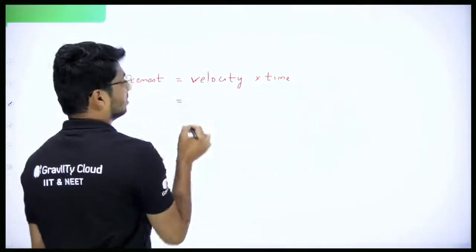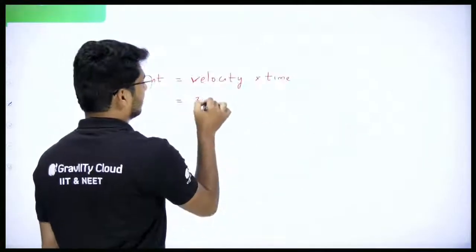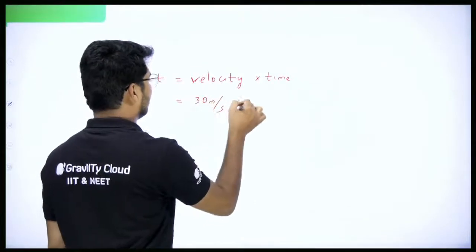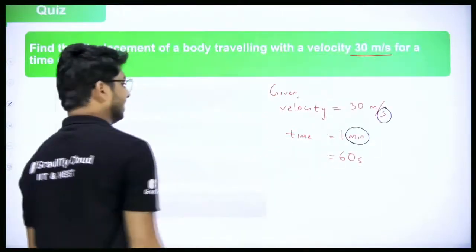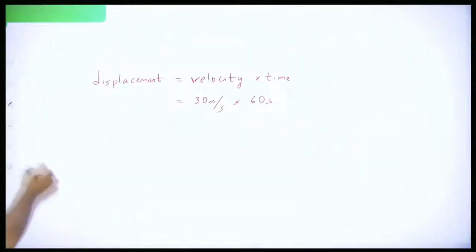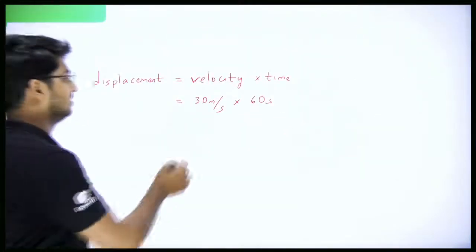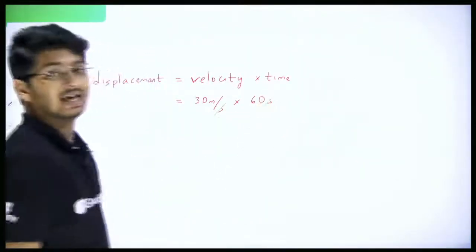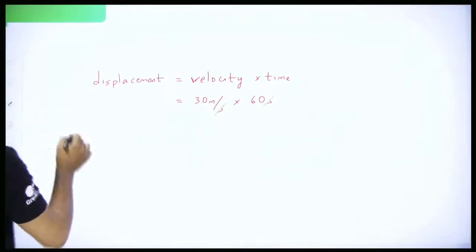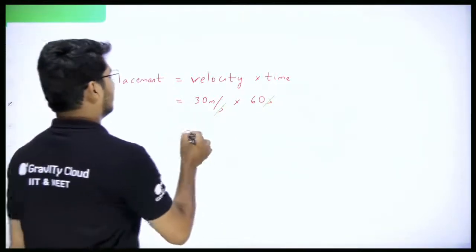Now velocity is how much? 30 meter per second. Time you have to take as how much? 60 seconds. Don't take it as 1 minute. Take it as 60 seconds, because here you can clearly see second and second. They are divided, so they will get cancelled. So here it is 30 into 60.